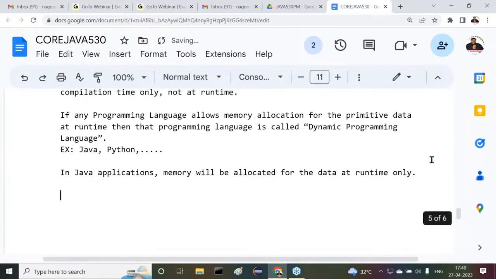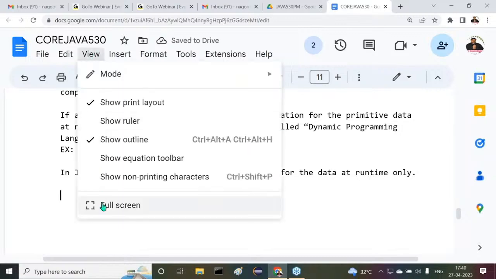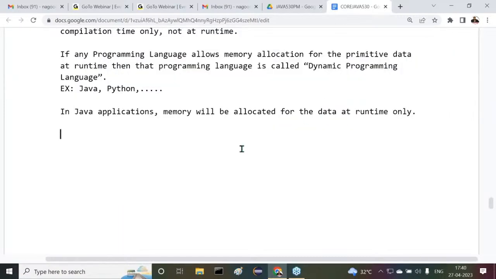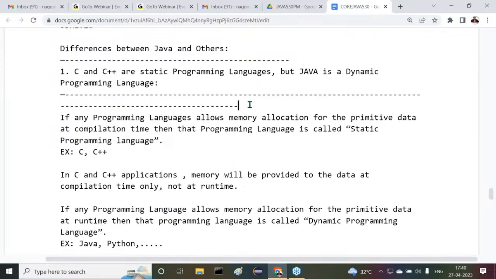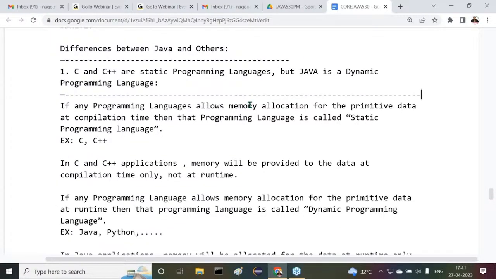In the introduction part, what we completed was the Java history: what is the background story for Java, and why Java came. Only these few points I completed. Then immediately we started with the differences between Java and others. In others, we have taken C and C++ in the comparison.